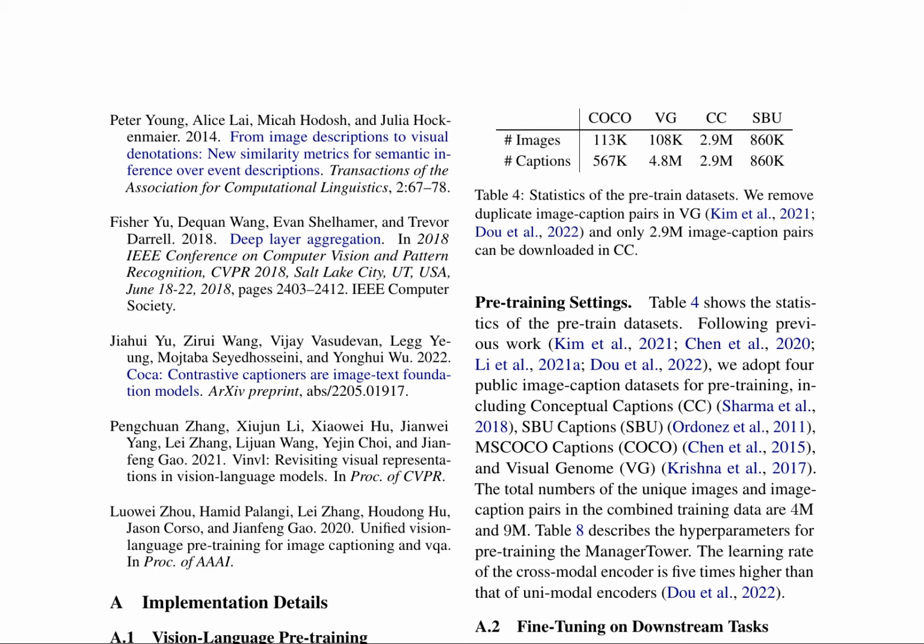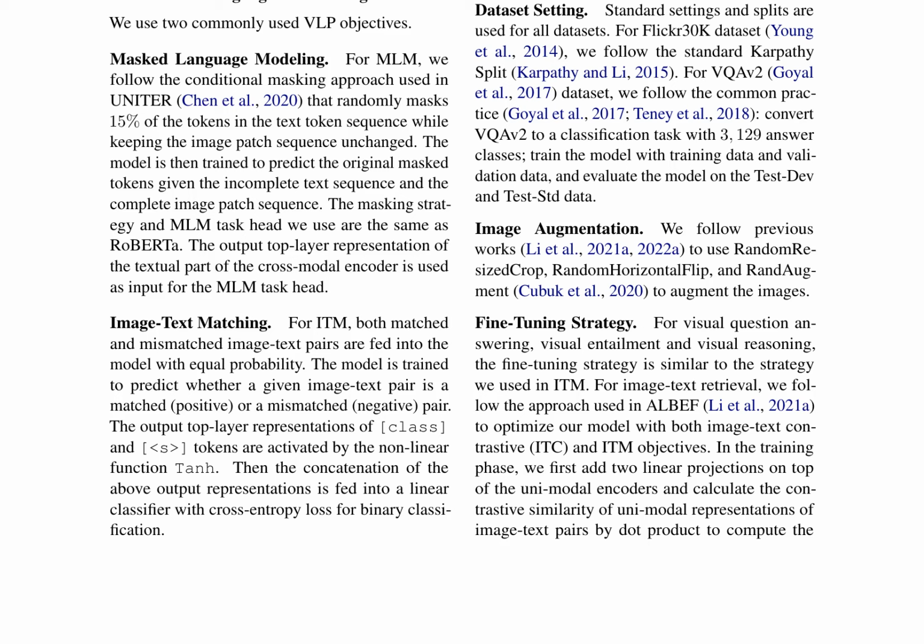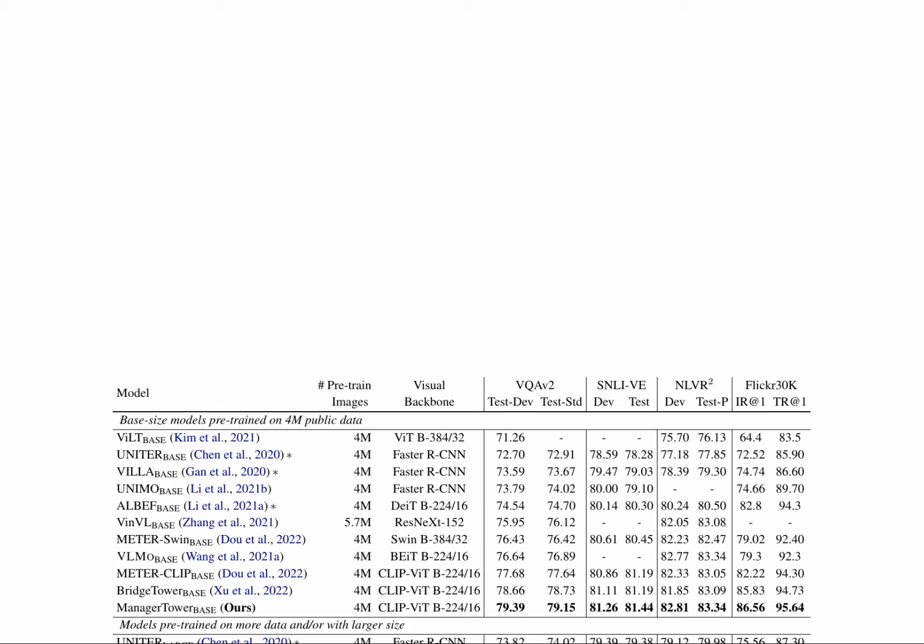The research paper presents a vision language pre-training (VLP) approach focusing on the implementation details and fine-tuning strategies for downstream tasks. It employs two objectives: masked language modeling (MLM) and image-text matching (ITM). The authors use 4 public image caption datasets for pre-training and a fine-tuning strategy involving standard settings and splits for all datasets. They also visualize the aggregation weights of textual and visual managers in each cross-modal layer, showing the effectiveness